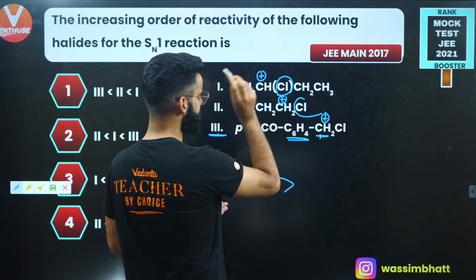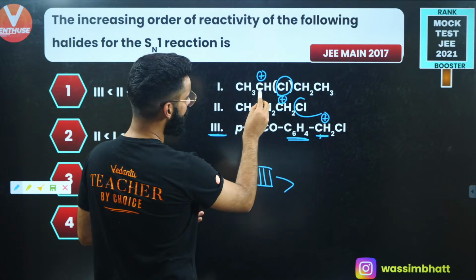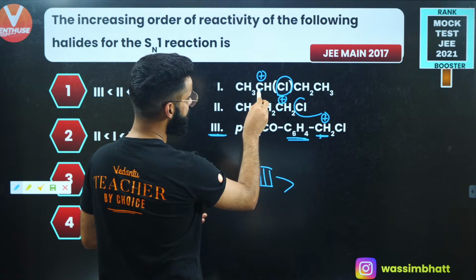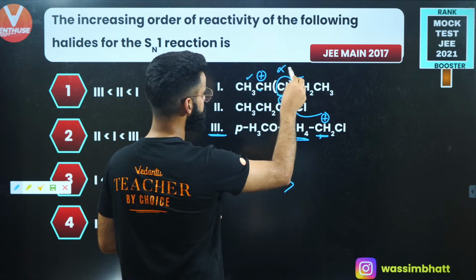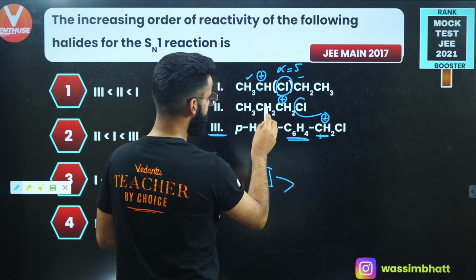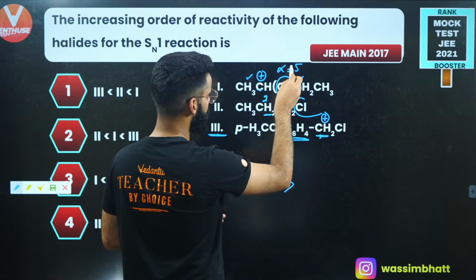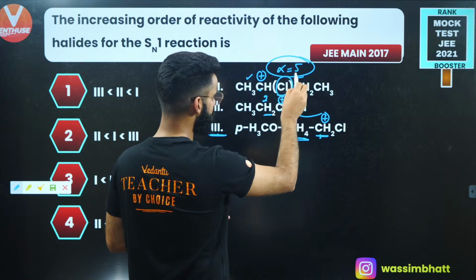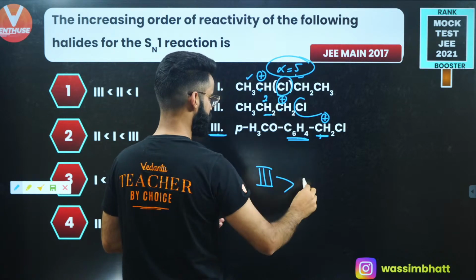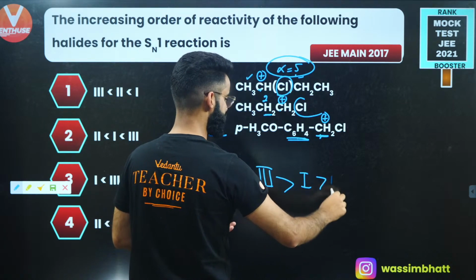Now check the stability of these two carbocations. See, how many alpha hydrogens does this carbocation have? It has got 3 plus 2, 5 alpha hydrogens, right? How many alpha hydrogens does this carbocation have? It has got only 2 alpha hydrogens. So the first carbocation is stabilized by 5 alpha hydrogens through hyperconjugation. So the first carbocation generated is more stable than that of the second.